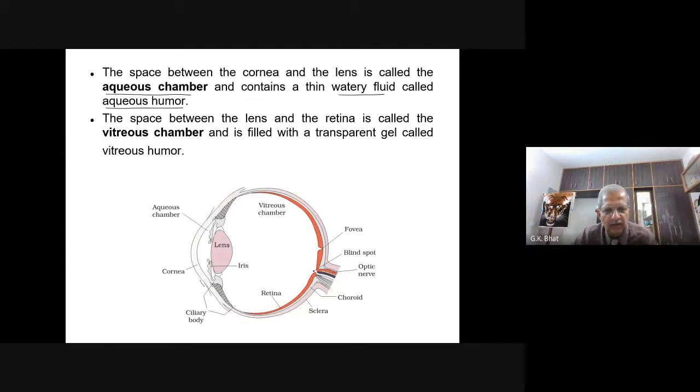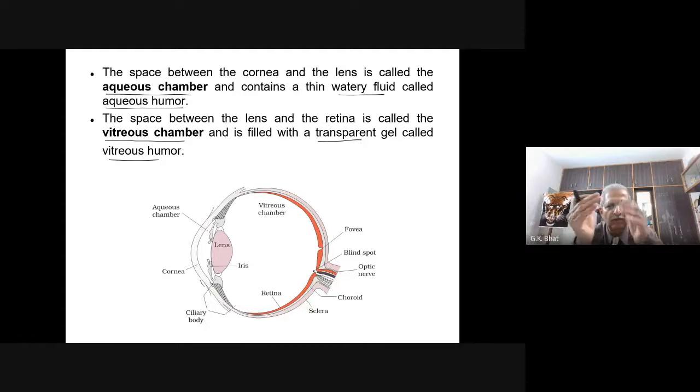The space between the lens and the cornea is called the aqueous chamber, and it is filled with a fluid called aqueous humor. The space behind the lens, between the lens and the retina, is called the vitreous chamber, and it is filled with a transparent gel called vitreous humor.